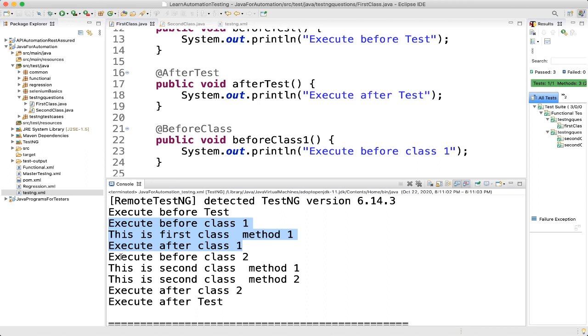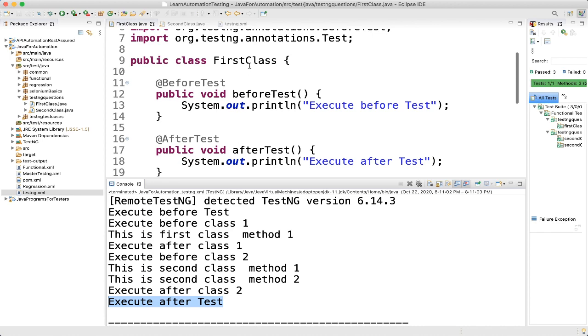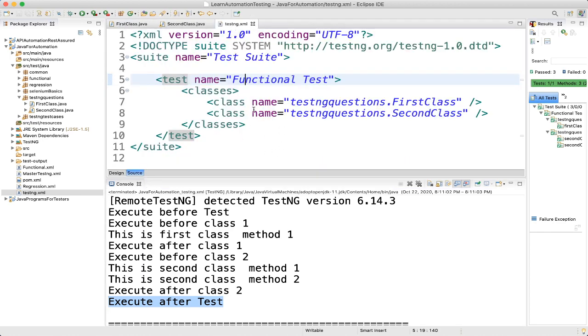Similarly for the second one, class 2 started here, the method got executed, then it ended here. But execute before test started here and execute after test ended here. That's why we use before test and after test, and that is how it is helpful when you start executing from the testng.xml file.